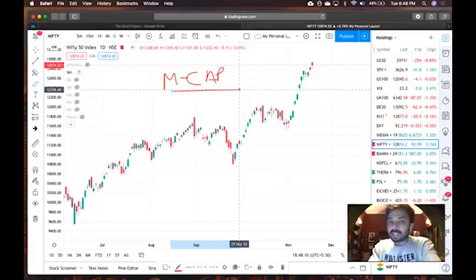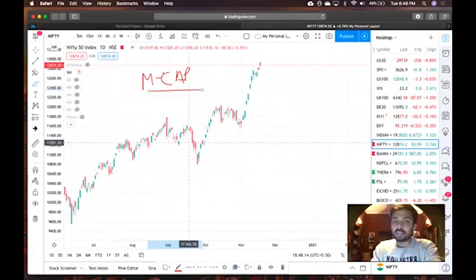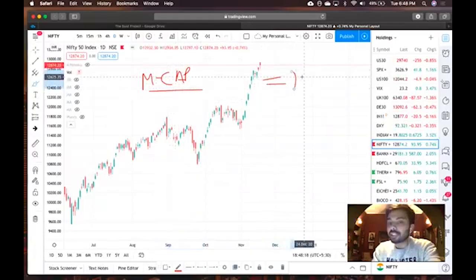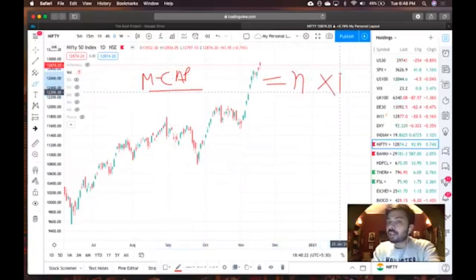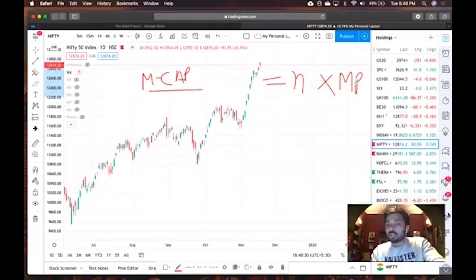So what is market capitalization? The formula is very simple and you'll be able to understand. The formula of market cap is the number of outstanding shares multiplied by the current market price. I'll explain this with a very simple example. Let's take the example of Reliance. I'll take the same example again and again.